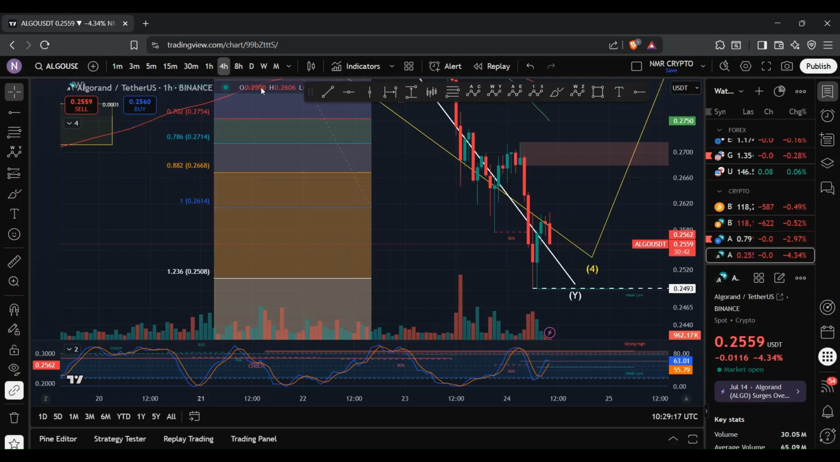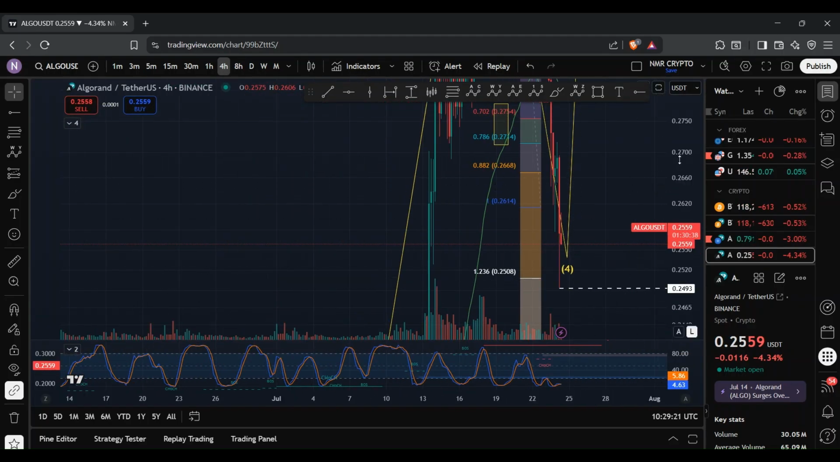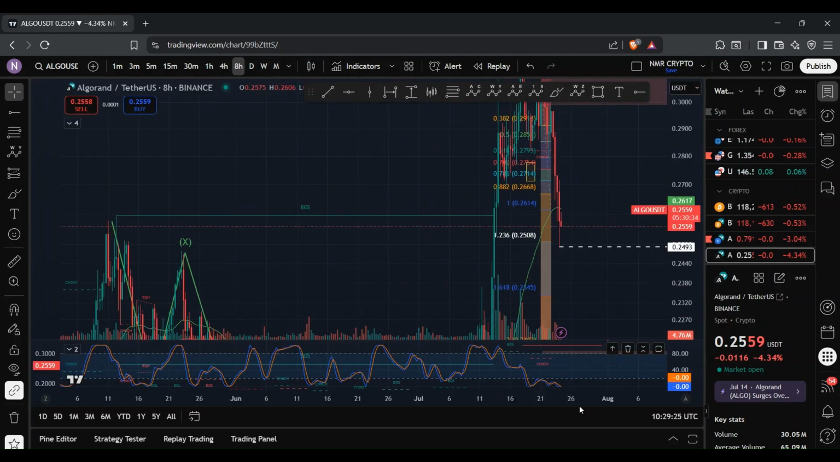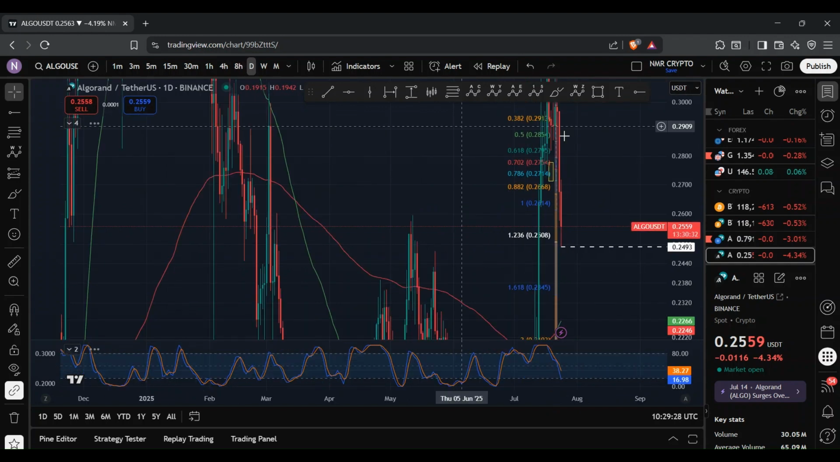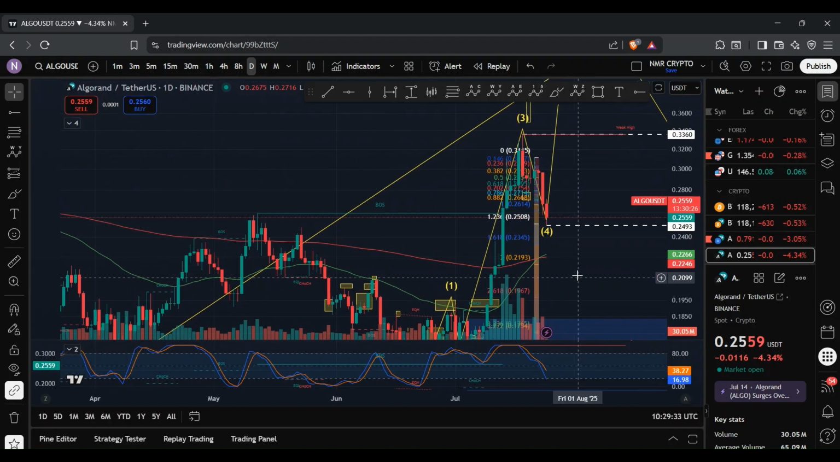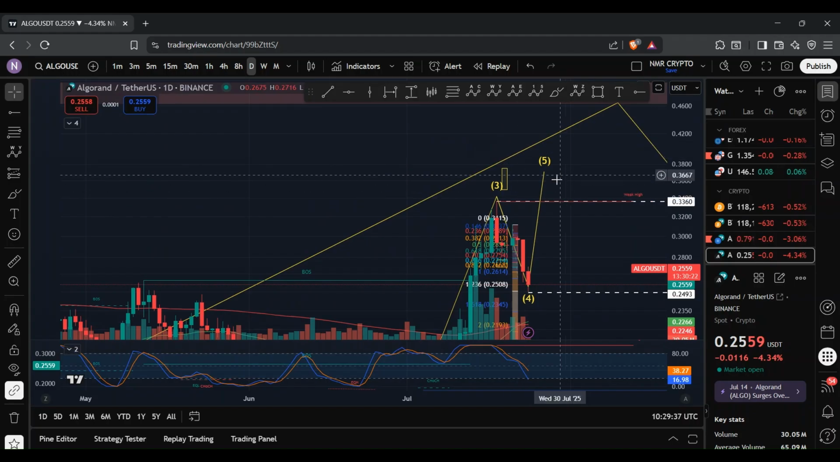And if I was to go on the 4-hour chart, what you can also see is we are within the oversold conditions. And if I quickly go on the 8-hour chart, we are within the oversold conditions. And as far as the daily chart goes, you can see that the bears are slowly starting to lose that momentum. And so we'll be looking for the bulls to regain control of the market and drive the price of Algo up towards higher highs.